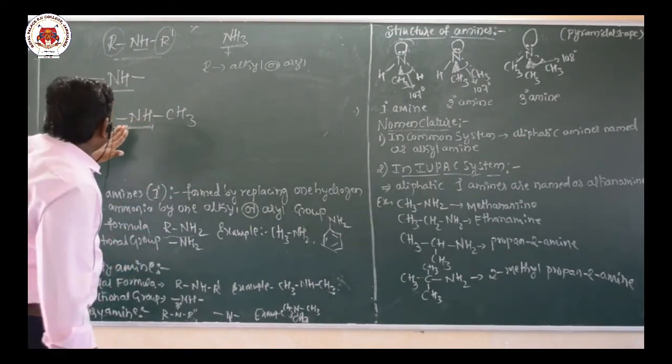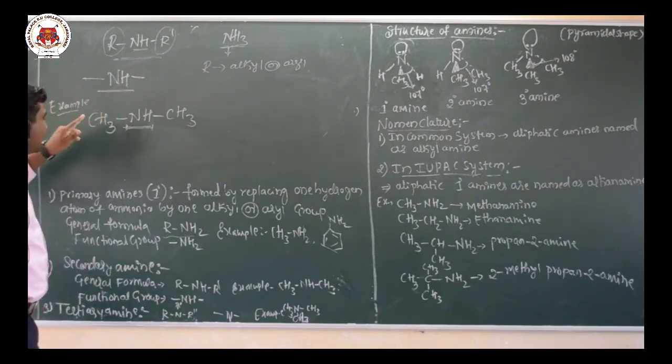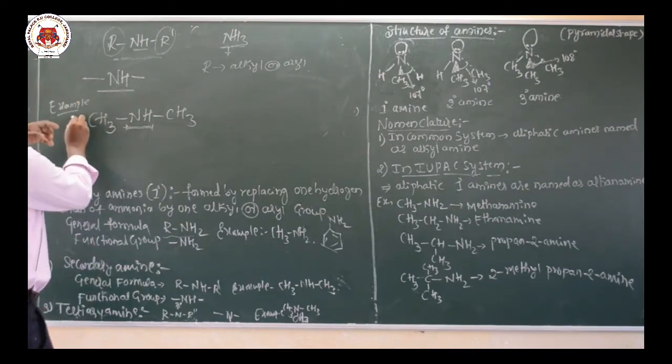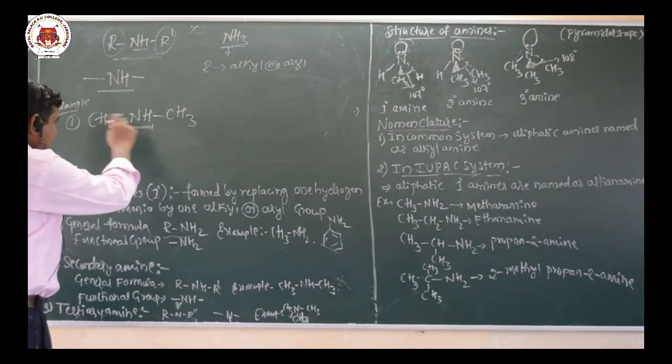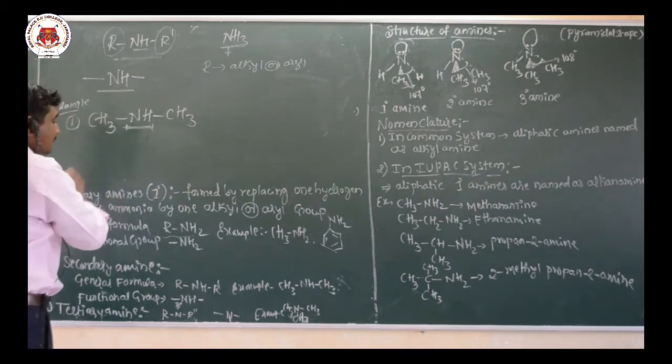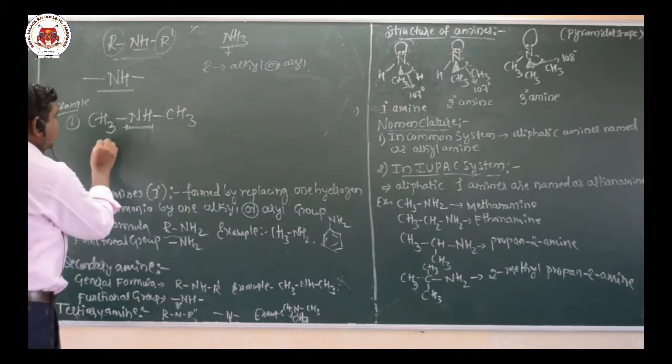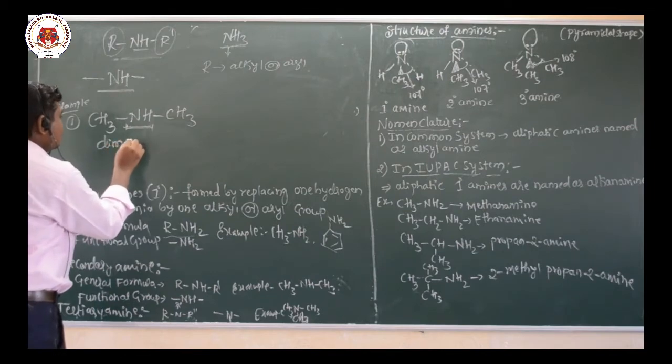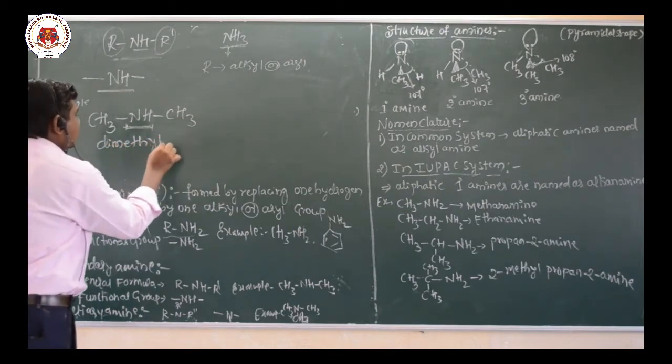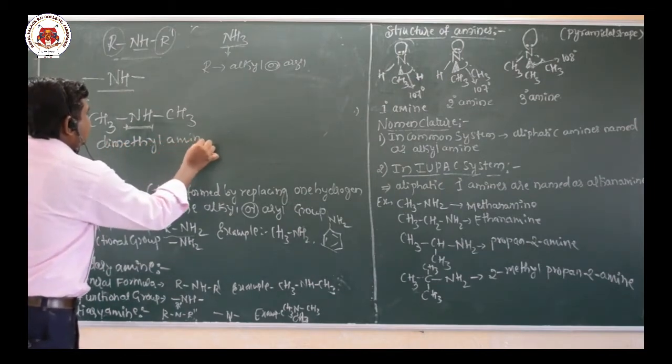So they are called secondary amines. Here I have written the first example. The name of the example is dimethylamine. Dimethylamine is the example for secondary amine.